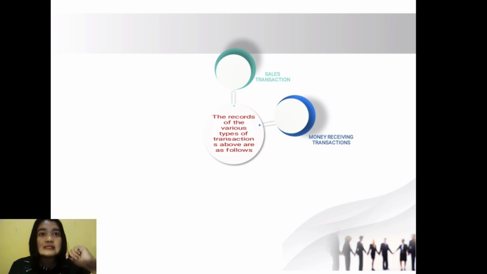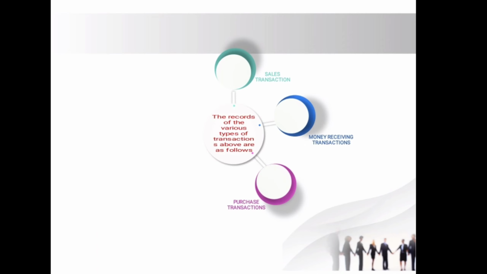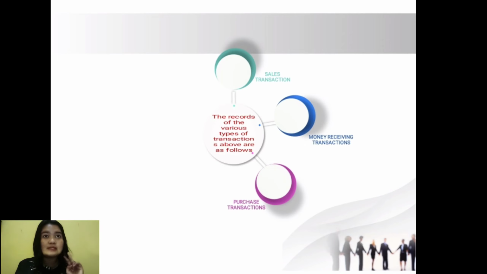Okay, we will next see purchases transaction. Cash purchases of merchandise or other asset will be recorded. Supplies in debit, equipment in debit, and office equipment in debit, and cash in credit. Number 2. Purchases of merchandise or other asset on credit will be recorded. Supplies in debit, equipment in debit, office equipment in debit, and payable in credit.